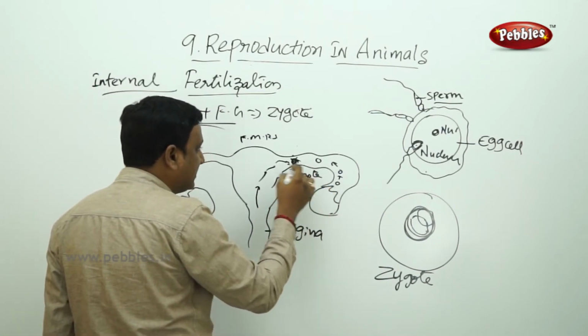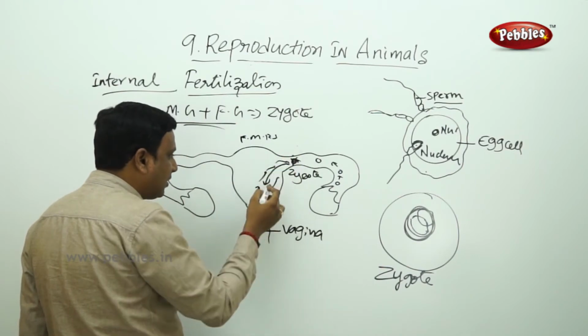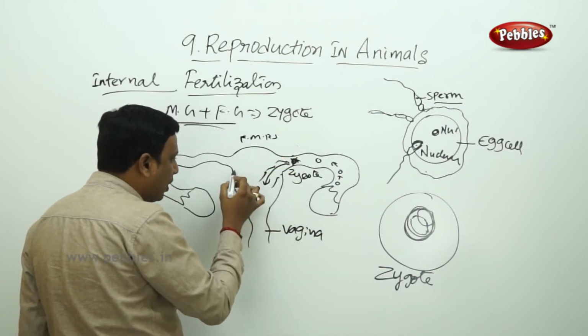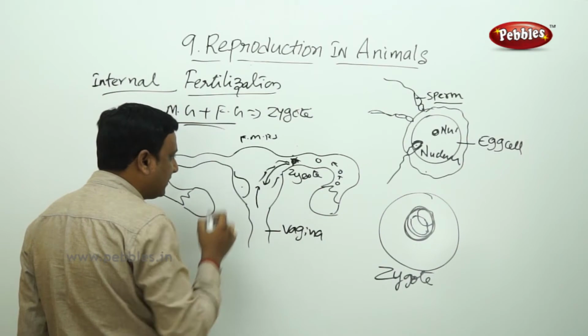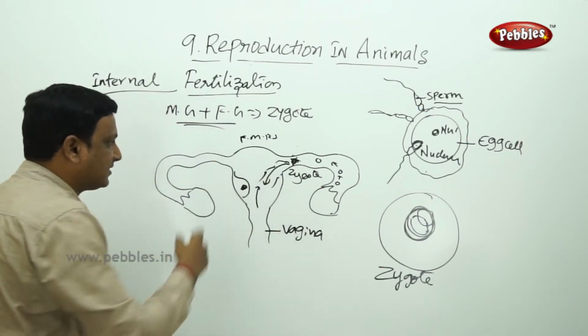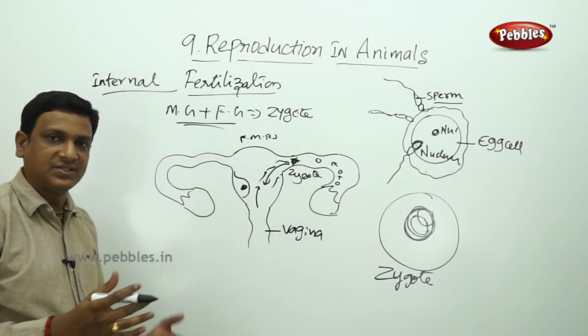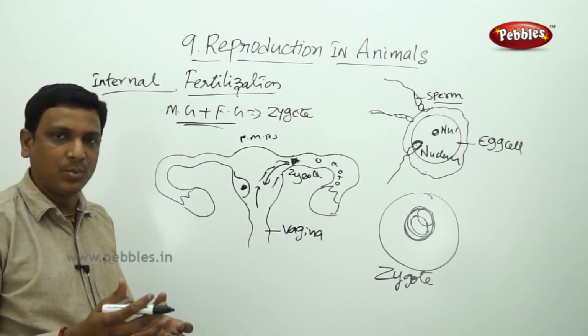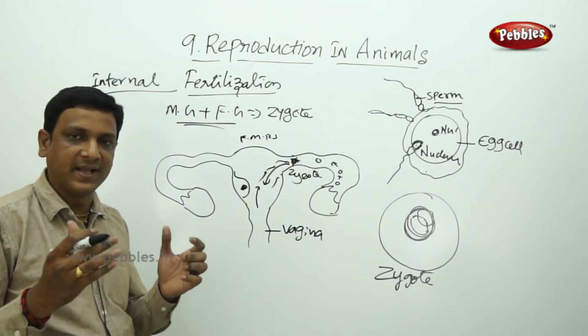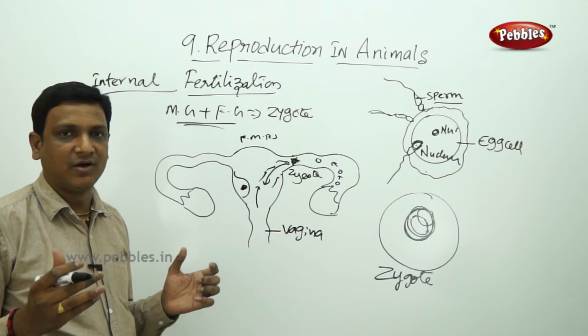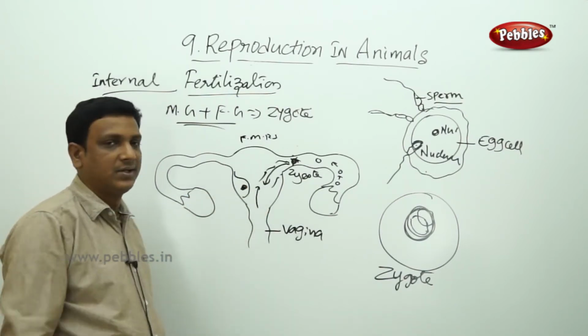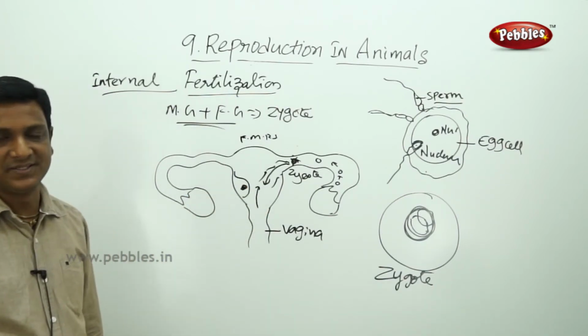Zygote. The zygote travels down and fixes to the wall of the uterus, either this side or this side. This is the wall of the uterus. Here the zygote fixes. The zygote is a single celled one, but it slowly develops into the entire baby, a complete baby. The development takes place in the uterus. So this is called fertilization.